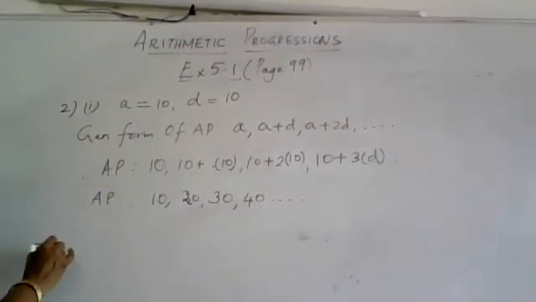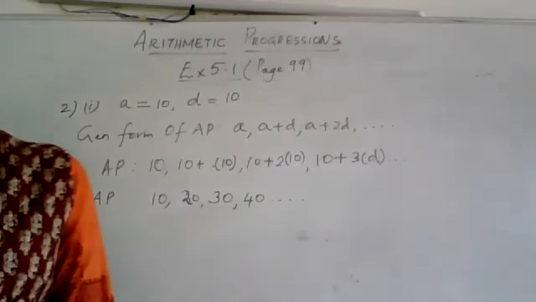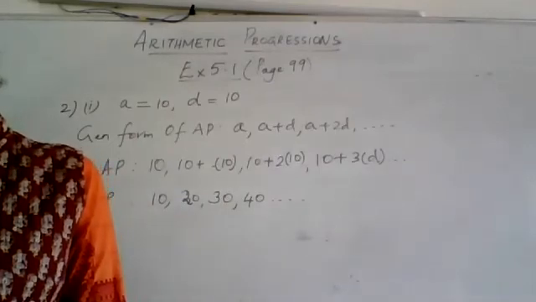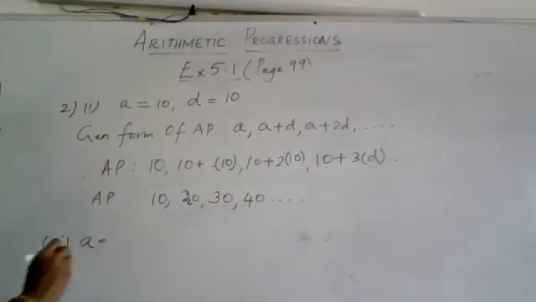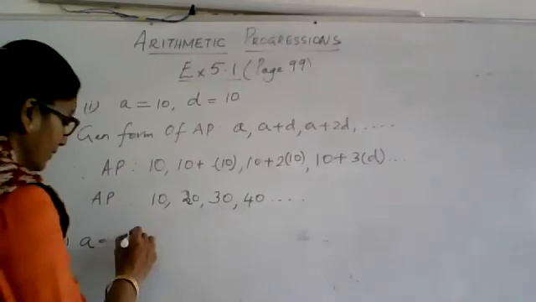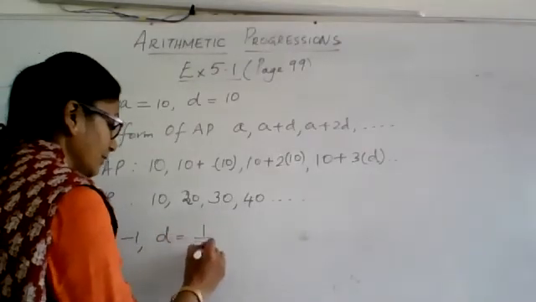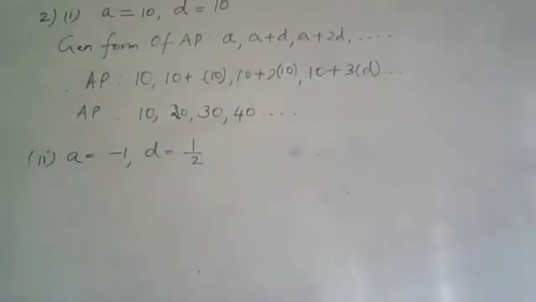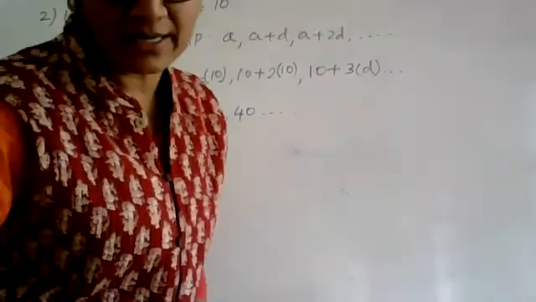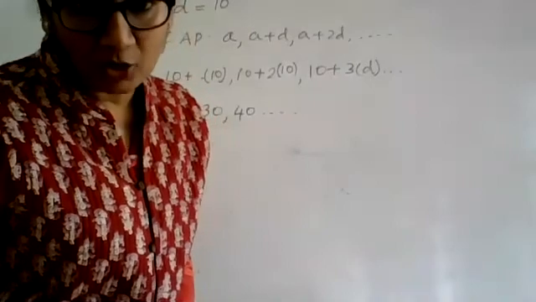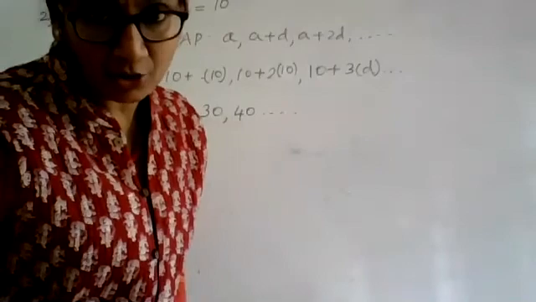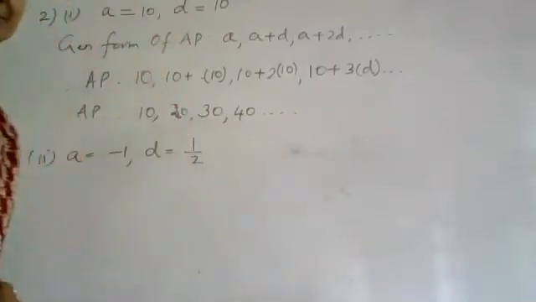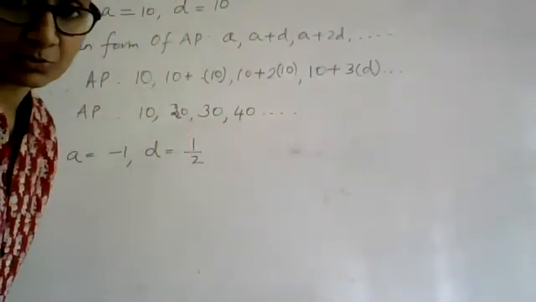We will take up one more. I'll take up the fraction, the 4th one, where A is equal to -1 and D equals half. This is the next one I'm taking up. I think it's the 4th one that I've taken up to show you that you can still build an AP even when the common difference is a fraction, because I told you it can be any integer or any real number also.